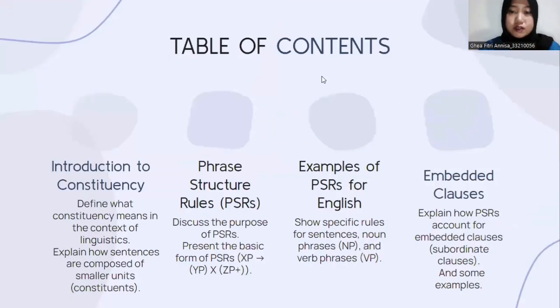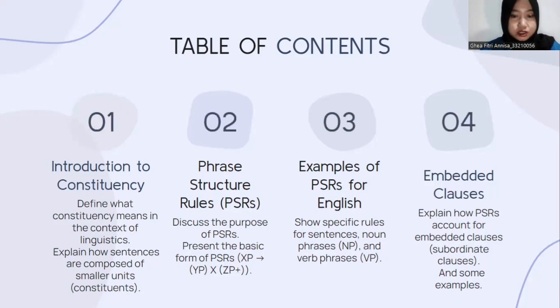This is the table of contents. The first one is introduction to constituency. I will define what constituency means in the context of linguistics, and I will explain how sentences are composed of smaller units, the constituents. And the second is phrase structure rules, or PSRs. I will discuss the purpose of PSRs and present the basic form of PSRs, for example, like XP to YP X ZP plus.